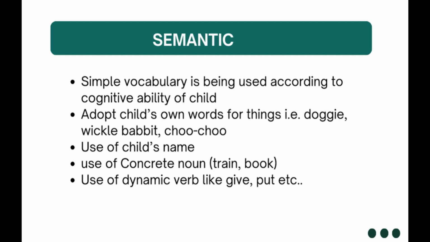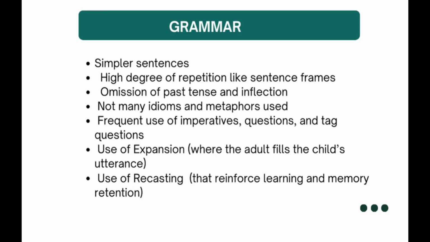Use of diminutives. Diminutives are words that are modified by the adults or by the child to make them more appealing and easier for children to grasp, like instead of dog they use the word doggy, instead of cat they use catto, instead of train they use choo choo, and many more. So these help children to grasp these words easier.